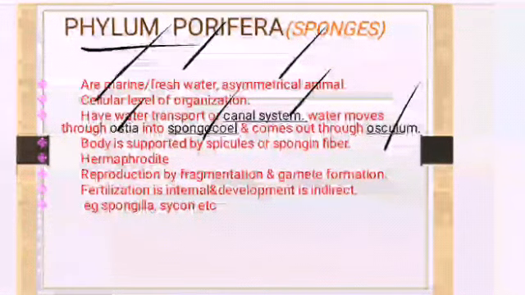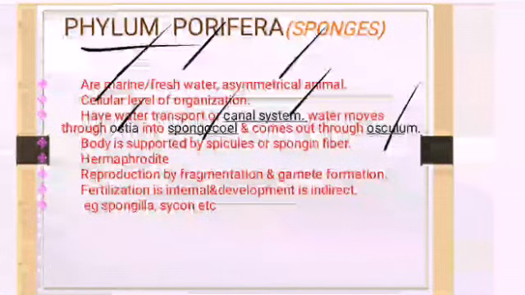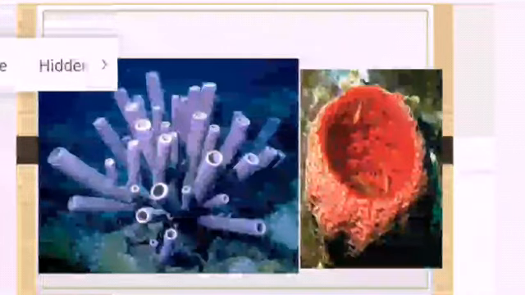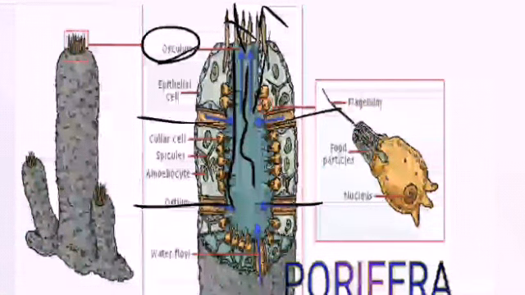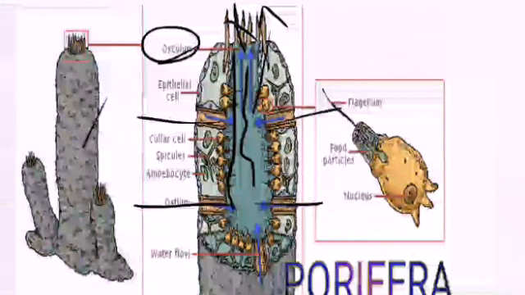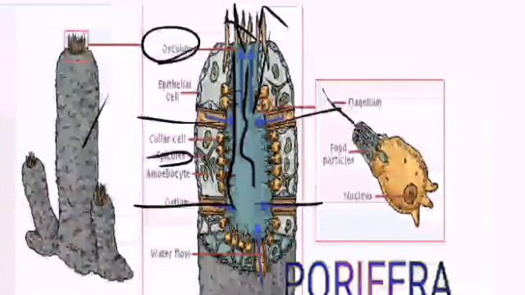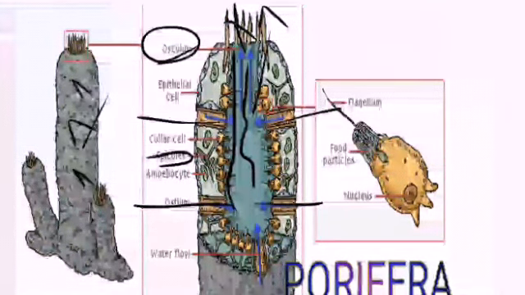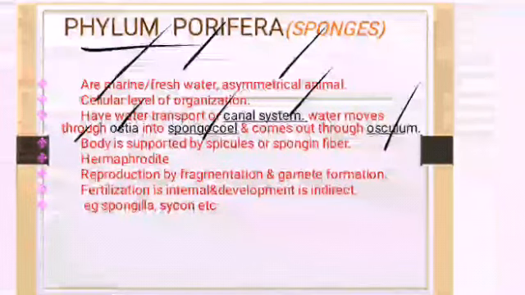Now, the body is supported by spicules or spongin fibers. What do we mean by spicules or spongin fibers? They are somewhat rough, spike-like structures. You can find black dots, right? These black dots we call spicules. You can find here spicules has been labeled. They are somewhat rough structures which are present throughout the body. Spongin fibers are another one, and they are fibrous in nature.